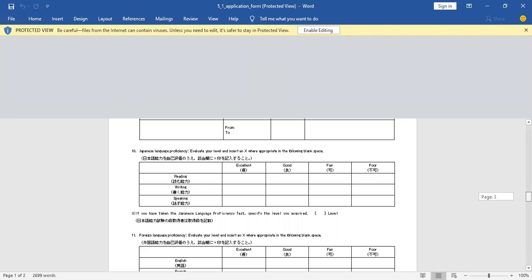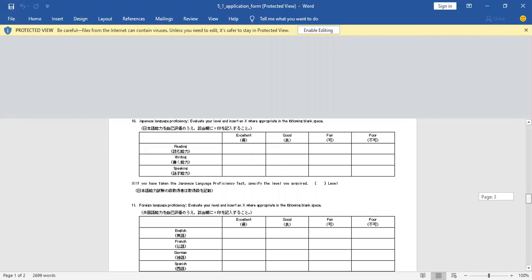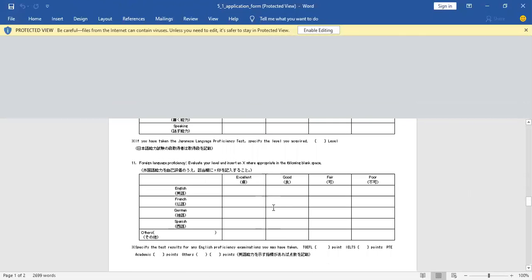But we are in a competition, so it's good if you have a Japanese certificate to apply it. Other language certificates like IELTS and TOEFL, you can also write on the application, and it's optional.